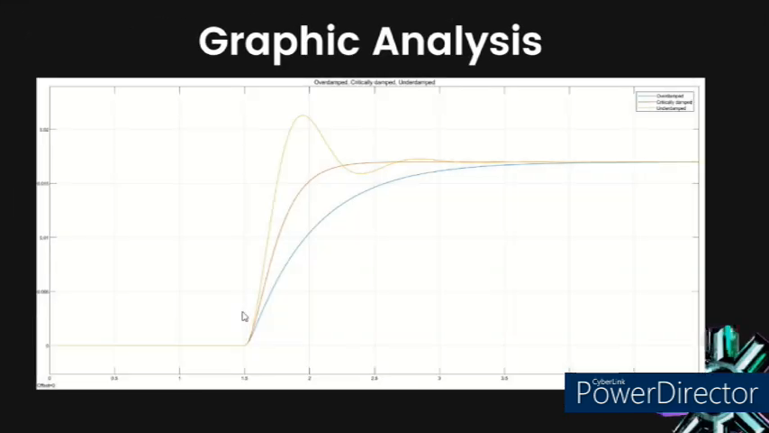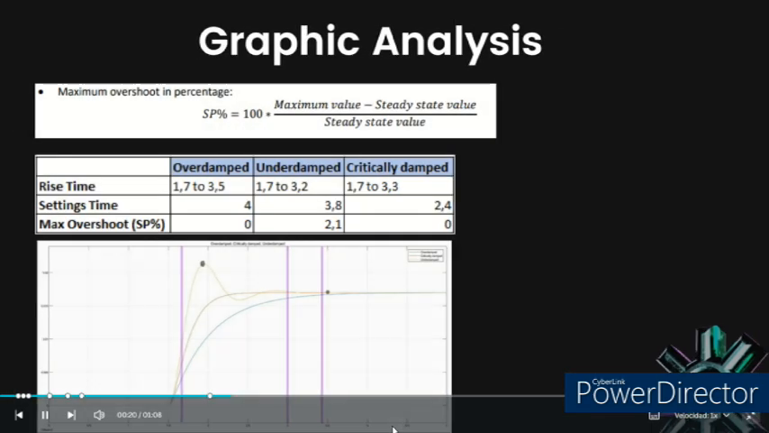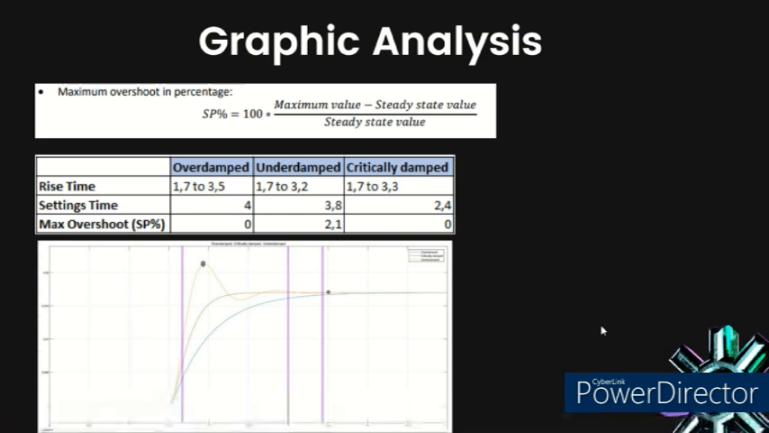So right now we're going to talk about the graphic analysis for this problem. We have here the three types of response: the underdamped, the overdamped, and the critically damped. So here we're going to say some things about the rise time, the settling time, and the max overshoot.